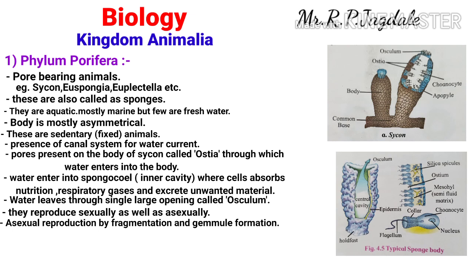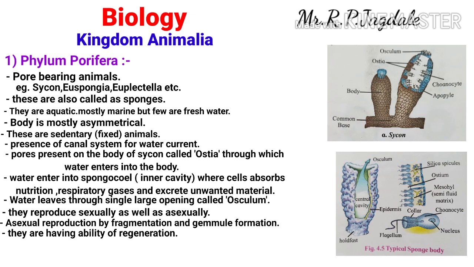These animals have the ability of regeneration, meaning they can produce new individuals from themselves. This is about asexual reproduction.